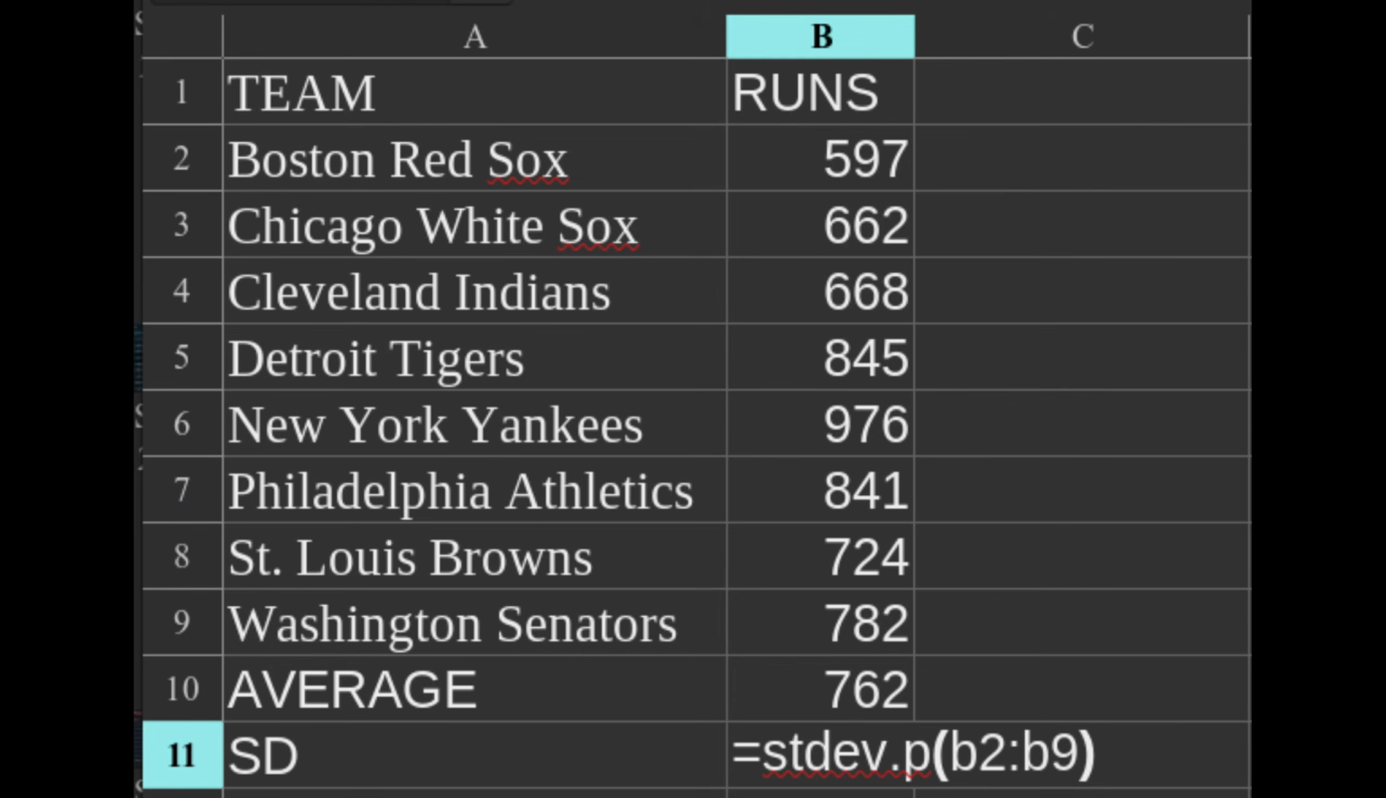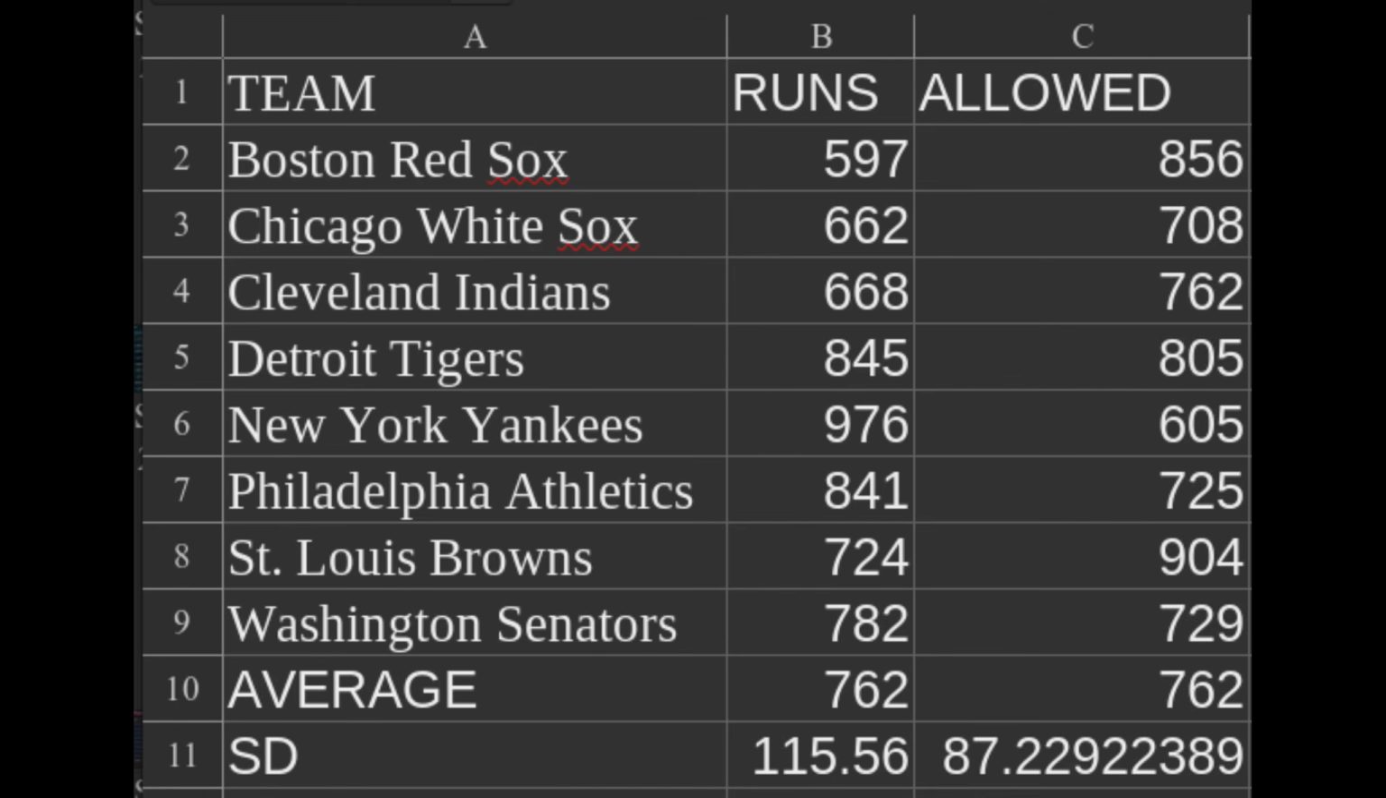And so I came up with this ugly spreadsheet formula to calculate that standard deviation. Note that we use the population version of the formula because we have the whole population. In other words, there were only 8 American League teams in 1927, and we happen to know exactly how many runs each of those teams scored. And then we do the same thing with the runs allowed. Notice that the standard deviation is different, though, of course, the average is the same.